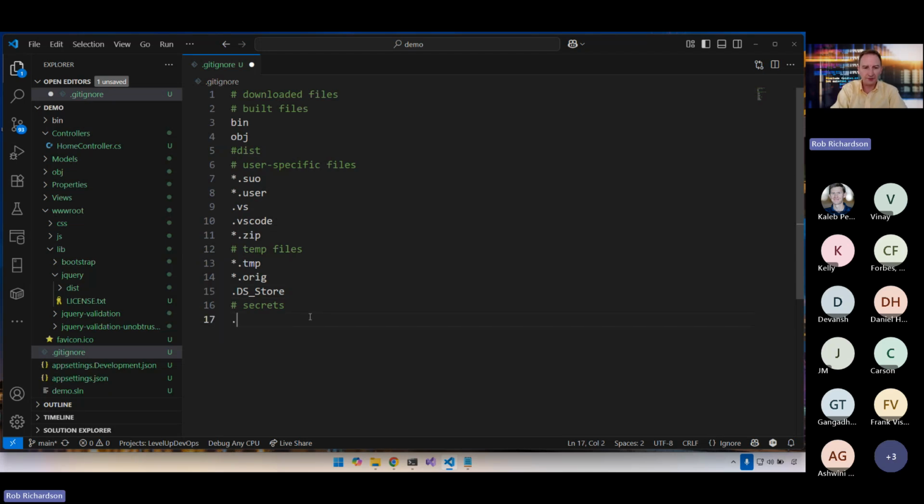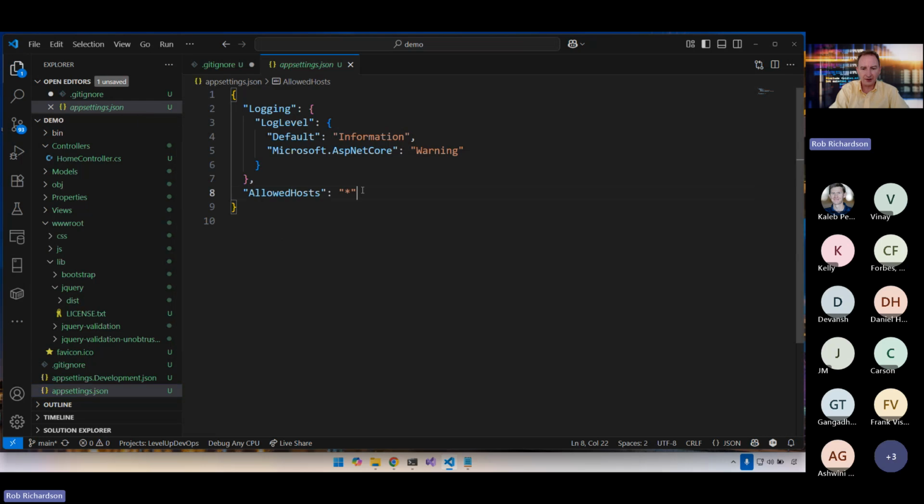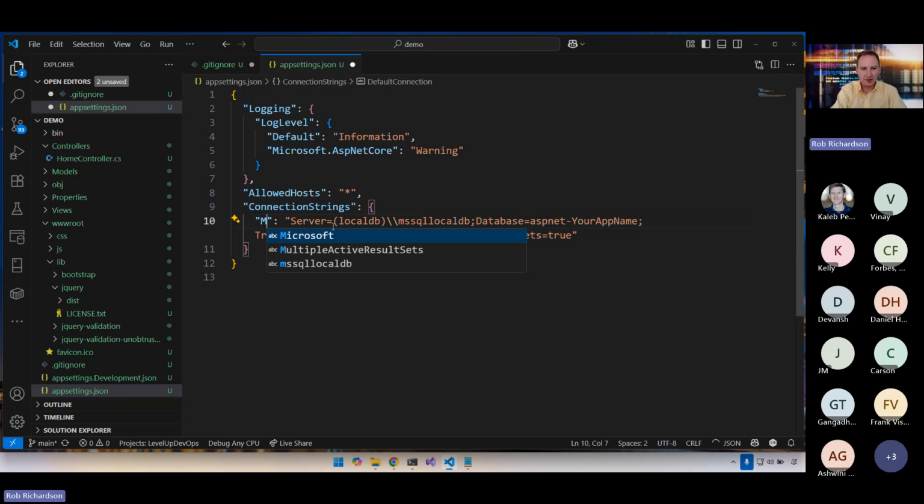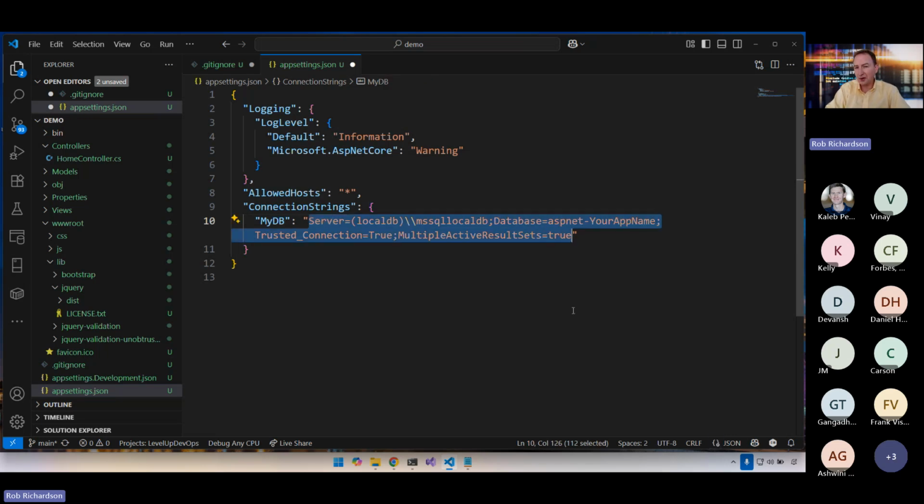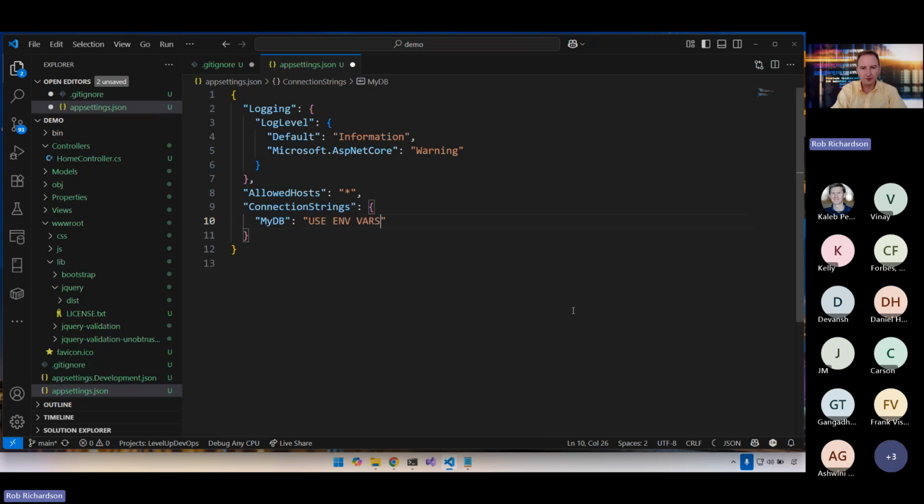And then secrets. If we're in a Node project, we have a .env file. In actually most projects, we have a .env file. In .NET, we have appsettings. Now here in appsettings, we might have something like connection strings. And I have my DB, and here's that. Well, now I have secrets in this file. That's probably not a good place to put them. I'm going to say use env vars. Of course, if I start this application, it's going to blow up and say that's not a valid connection string, but it's enough of a clue for me to say, I need to configure this in a different way. Don't check the secrets in here.